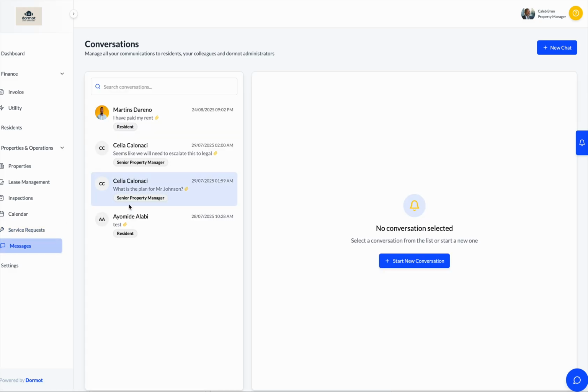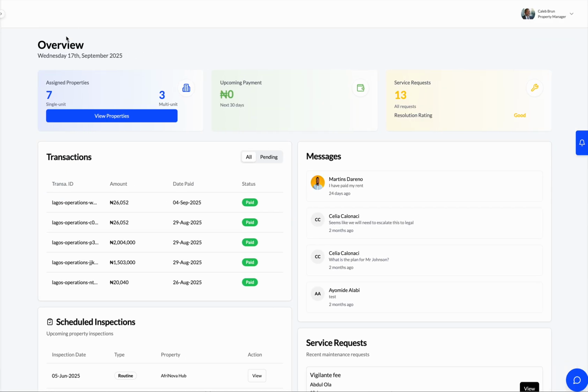They can send messages to their property manager, to all their colleagues, or the residents as well, or even the other staff, employees, if they have any questions or issues that they need resolving. So that's everything about the senior property manager dashboard. But one thing I also have to highlight about the property manager dashboard that makes it incredibly powerful for any organization that manages a large portfolio of properties, even if it's a medium-sized portfolio, or you are starting your property management journey, is continuity.